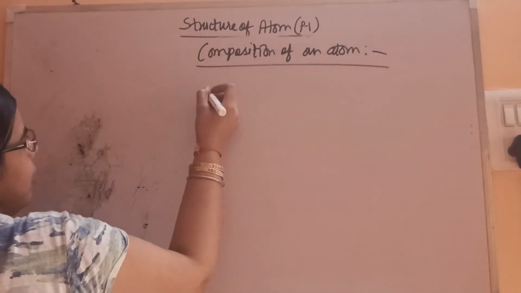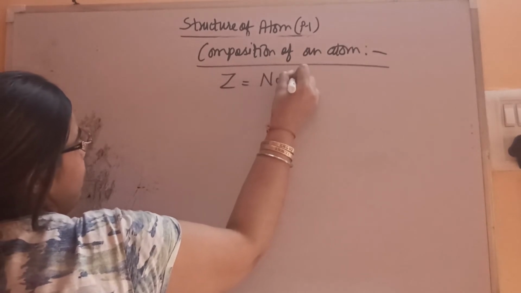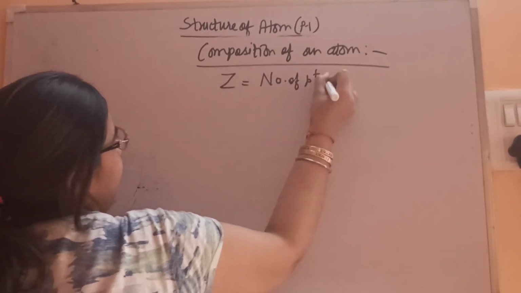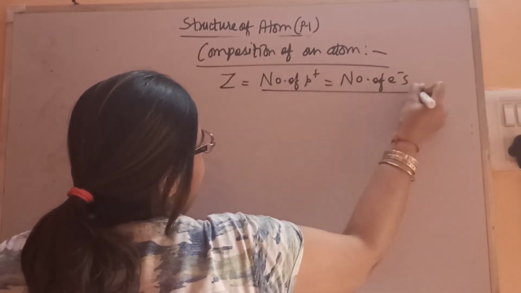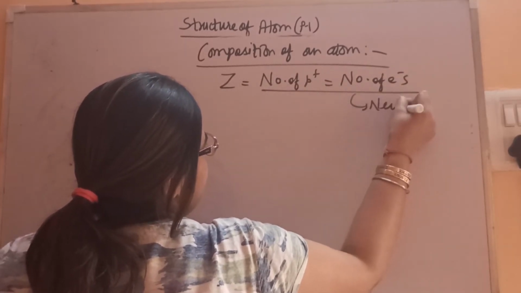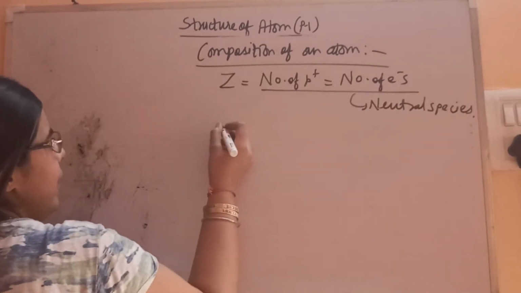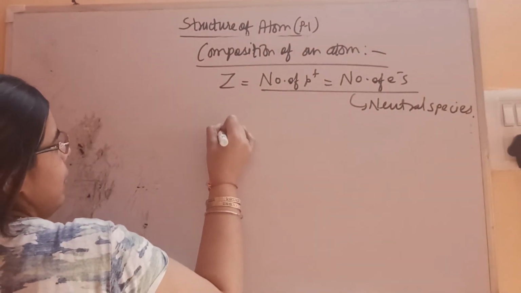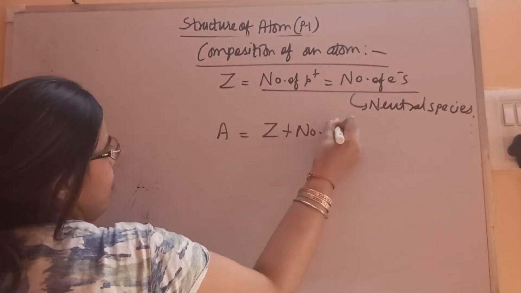Z, we know, is the atomic number, equal to the number of protons, equal to the number of electrons in the case of a neutral species. Secondly, we can say that the mass number is equal to Z plus the number of neutrons.